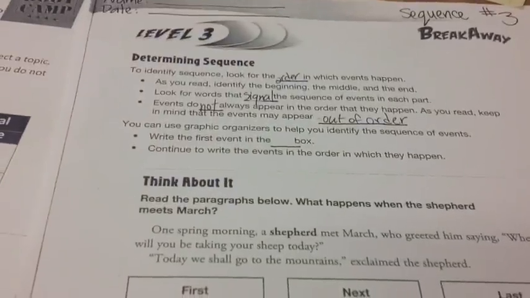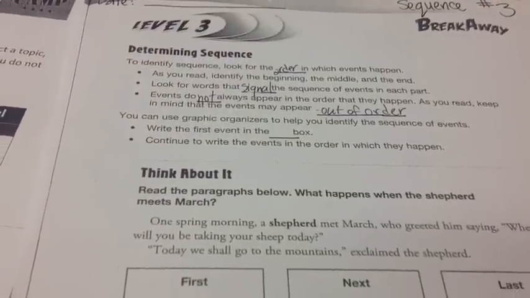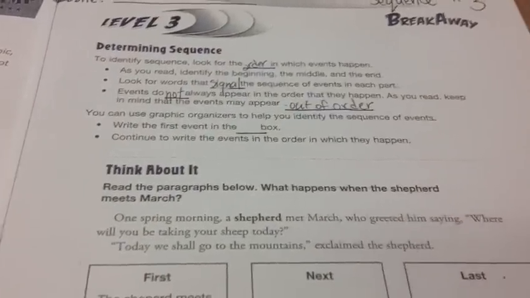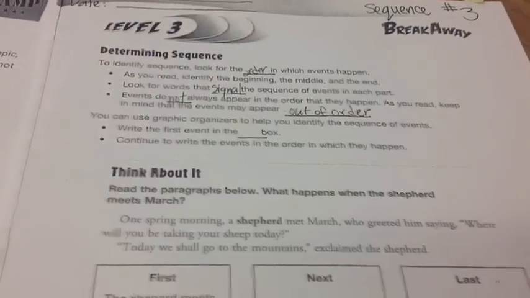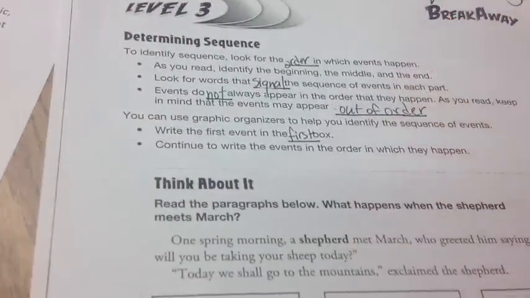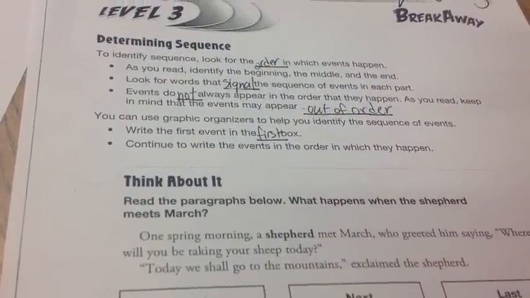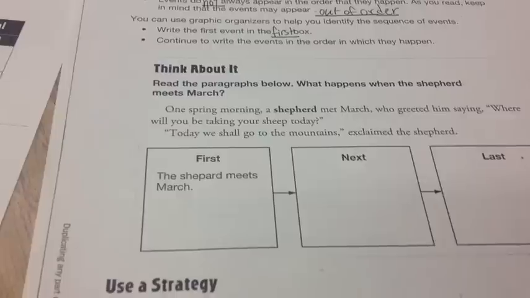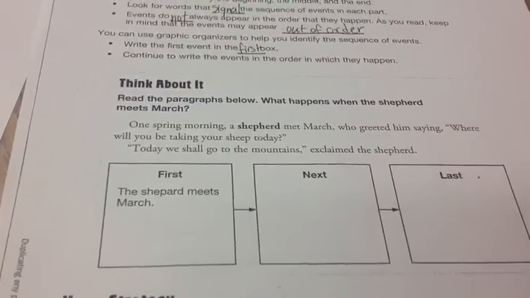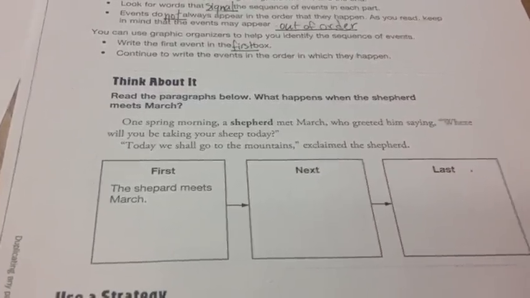You can use graphic organizers to help you identify the sequence of events. Write the first event in the first box. Continue to write the events in the order in which they happen. Think about it. Read the paragraphs below. What happens when the shepherd meets March?